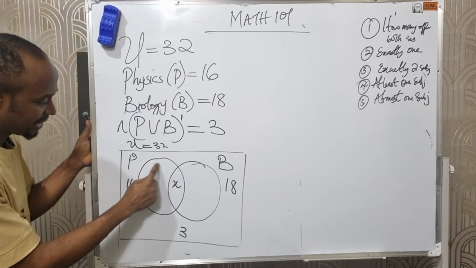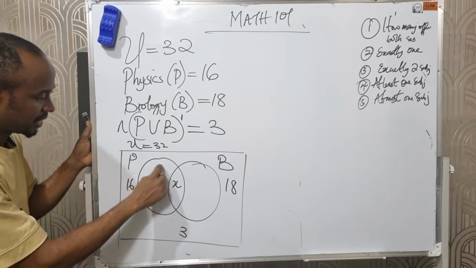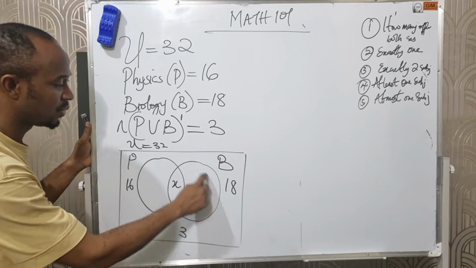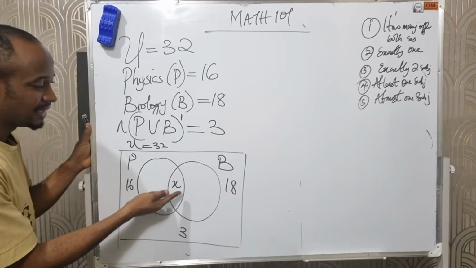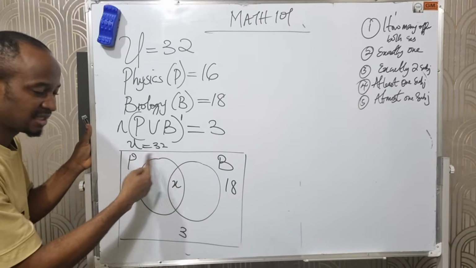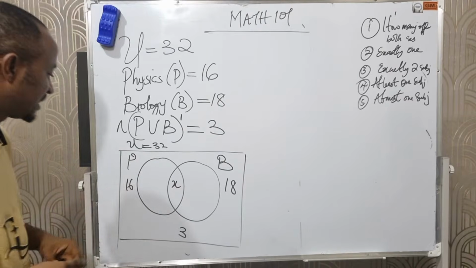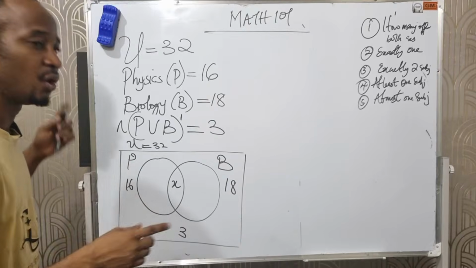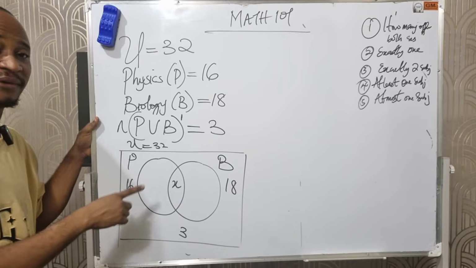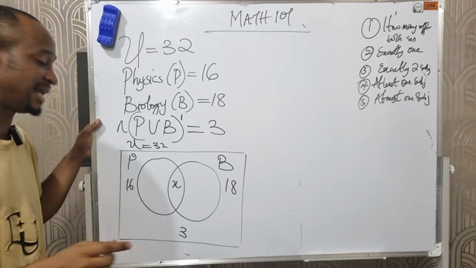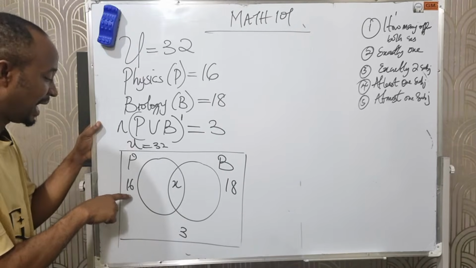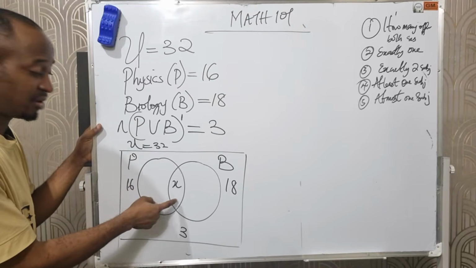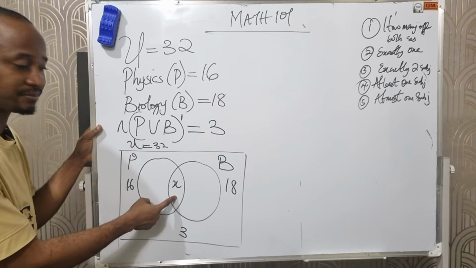This other space here is called physics only. This part is called biology only. The entire set here represents physics. The fact that 16 offers physics does not mean that only 16 offers physics. It means that there are also some persons among these 16 that also offer biology, because there's an intersection here.